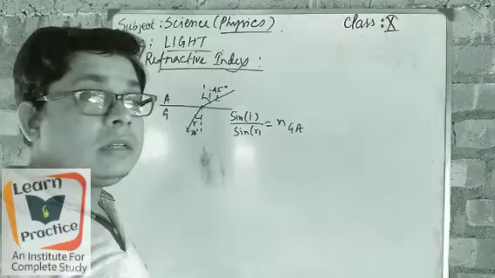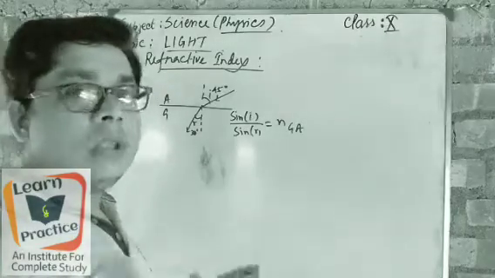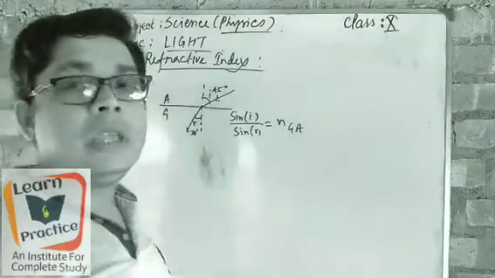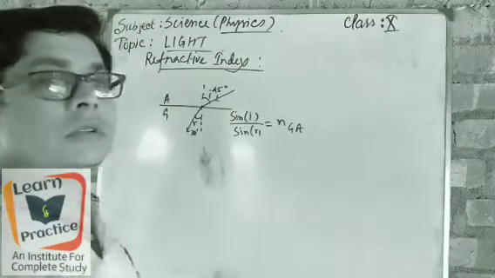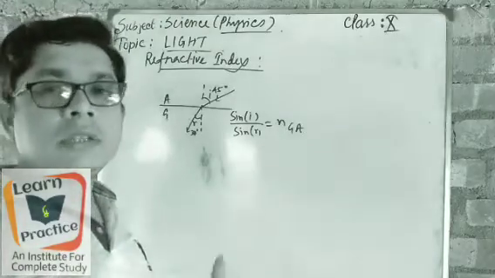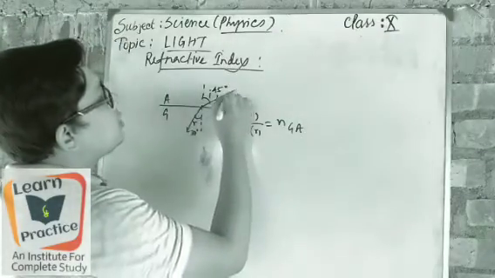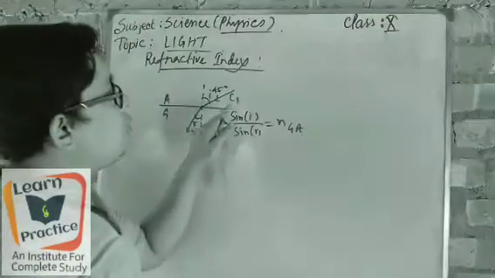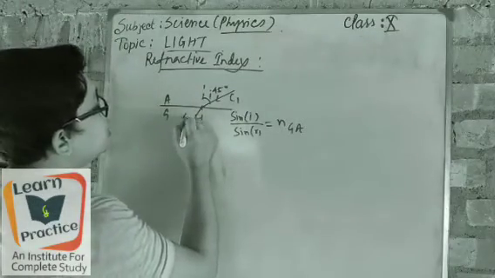Earlier I have already told that light passes faster in one medium and much slower in another. Where there is vacuum or free space, light can pass through easily, and in places that are crowded or have lots of barriers, light cannot pass easily. Got it? So suppose the speed here is taken as C1, and here the speed is taken as C2.